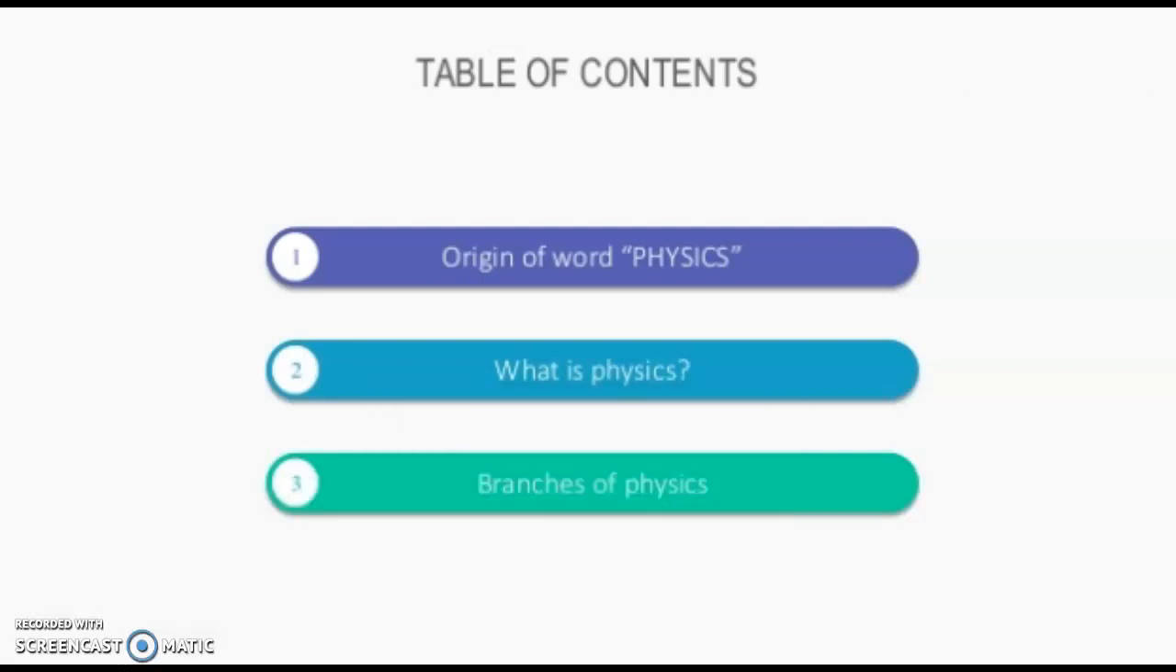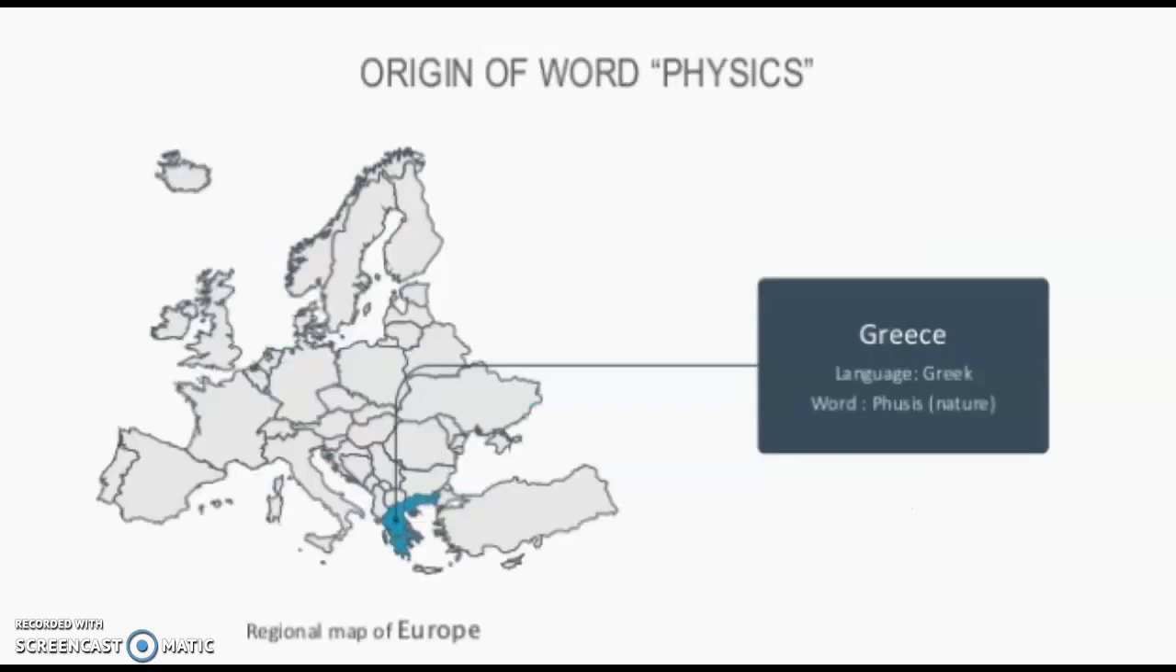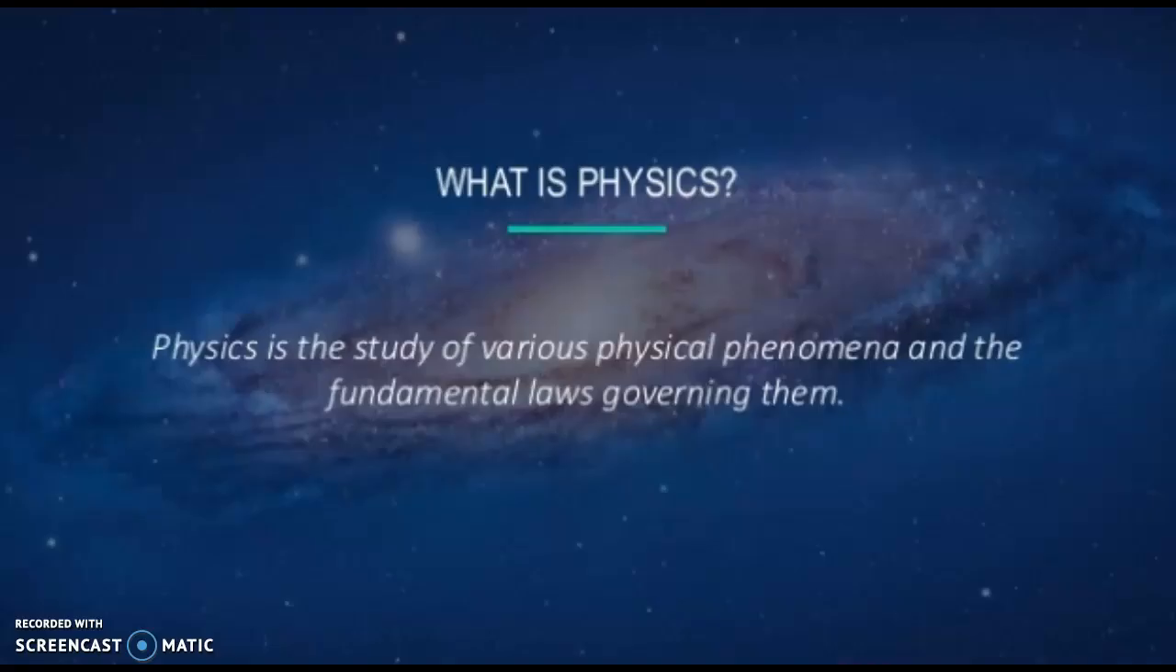So first of all we will start with the origin of the word physics. Physics originated from a Greek word, physis, which means nature. As we know, we learn about natural phenomena basically under physics. Because we read natural phenomena here, it originated from the word physis, which means nature. So it got its name physics.